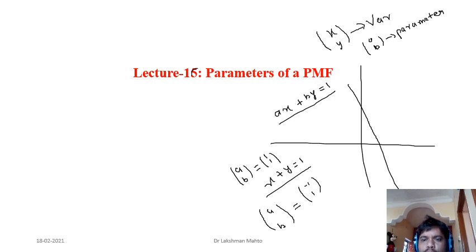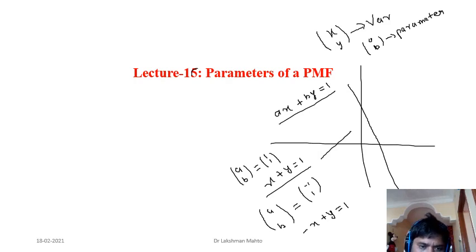Then what would be the line? Who would like to answer? What would be the equation of the line? The equation of the line is very easy. It would be minus x plus y equal to 1. That means it is talking about a line with normal minus 1, 1. So always recall linear algebra here. So it is a line.